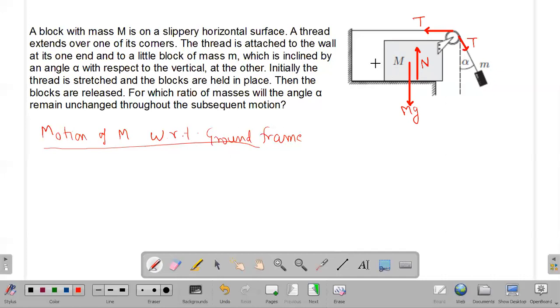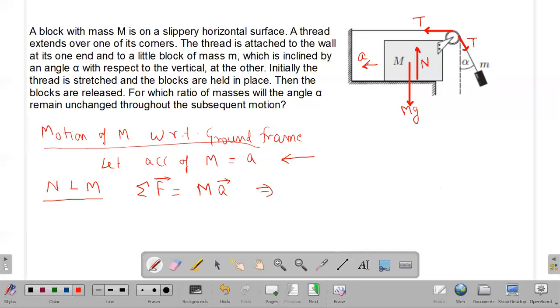It's very obvious that the mass m will slide to the left side, and let us assume that the acceleration of mass capital M is small a, with direction towards the left side. Now we can follow Newton's second law. Writing Newton's second law for the capital M mass, the sum of all forces should be equal to the mass of the object times the acceleration, and acceleration and forces must be parallel to each other.